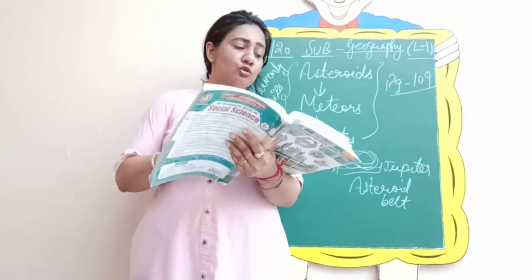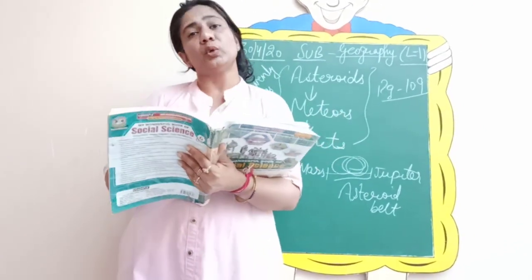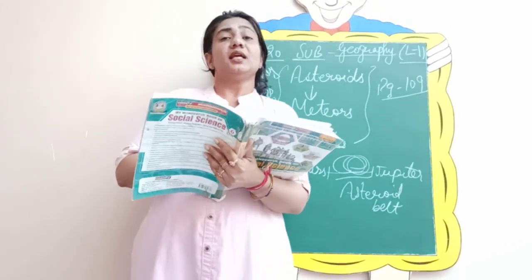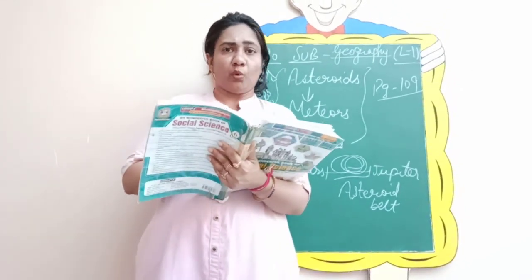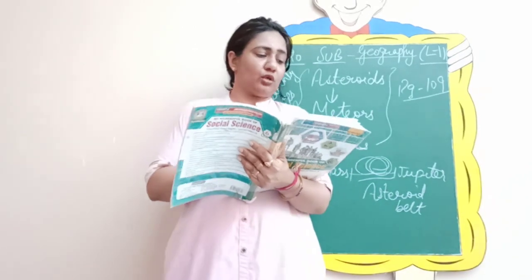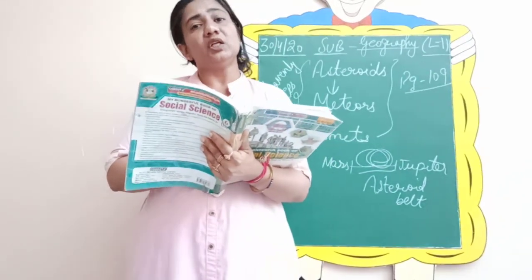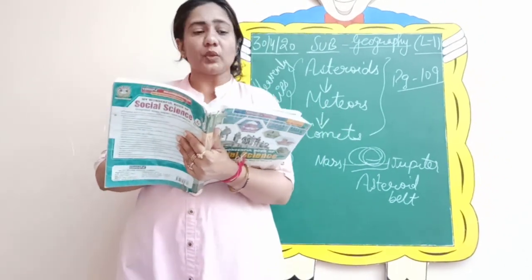After that, there are two multiple choice questions. Let us quickly do it. Dash are called shooting stars. Is it satellite? Is it comets? Or is it meteor? So the correct answer is what? Meteors. So your option number C is the correct answer. Just now we have done. Meteors are also known as shooting stars.